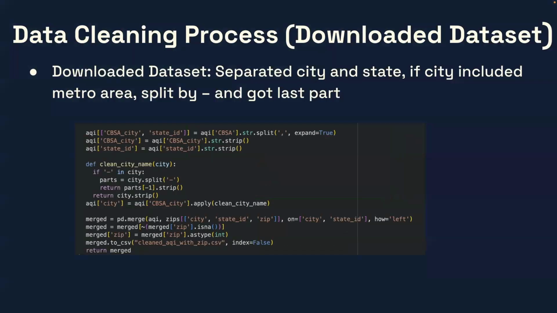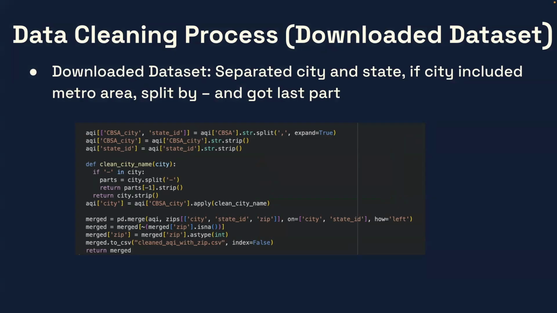So for the downloaded data sets, we had two: one was 2023, one was 2024. Essentially what we wanted to do was separate the city and state. In the CSV, the city and the state were in the same column, and we wanted to separate that into a separate city and state ID.